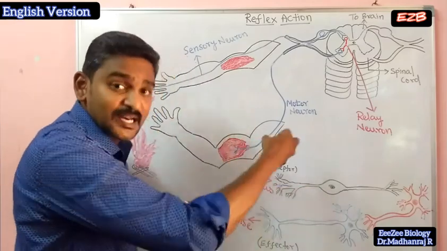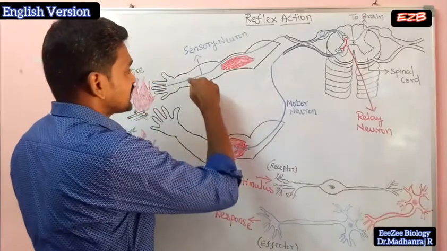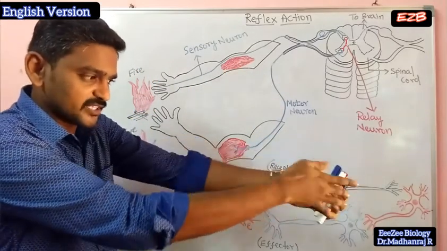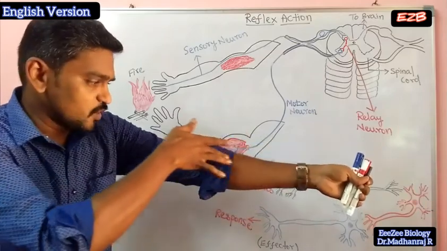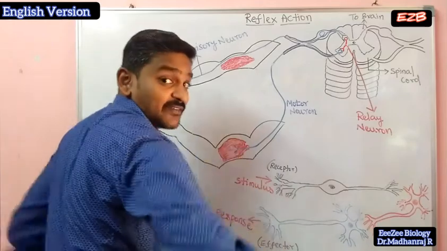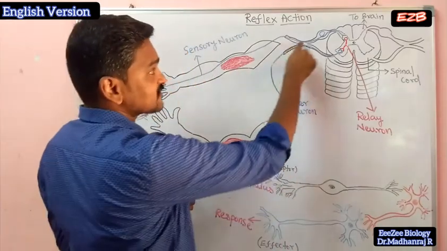The signal is transported in the form of an electrical signal. Imagine it going from the finger like this, and the signal goes here and backwards. At the back you have the spinal cord, the backbone. The signal will reach the spinal cord.